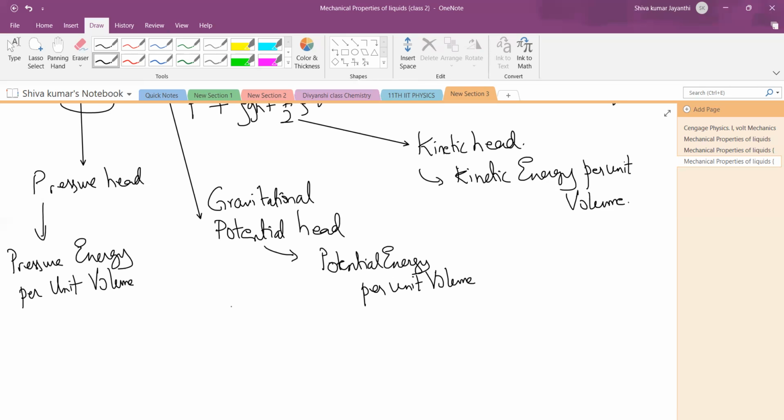Remember in 11th, friction, what is friction? The roughness. Because of friction, energy is lost. Here also viscosity is like a fluid friction. It's a drag. So there is no friction here. The fluid is non-viscous. So then only this is true. Otherwise, a little bit of loss of energy will be there.